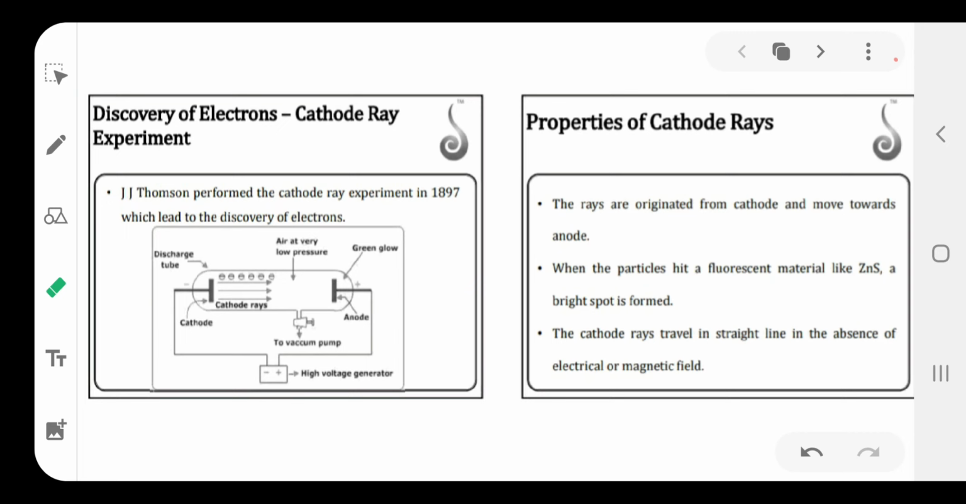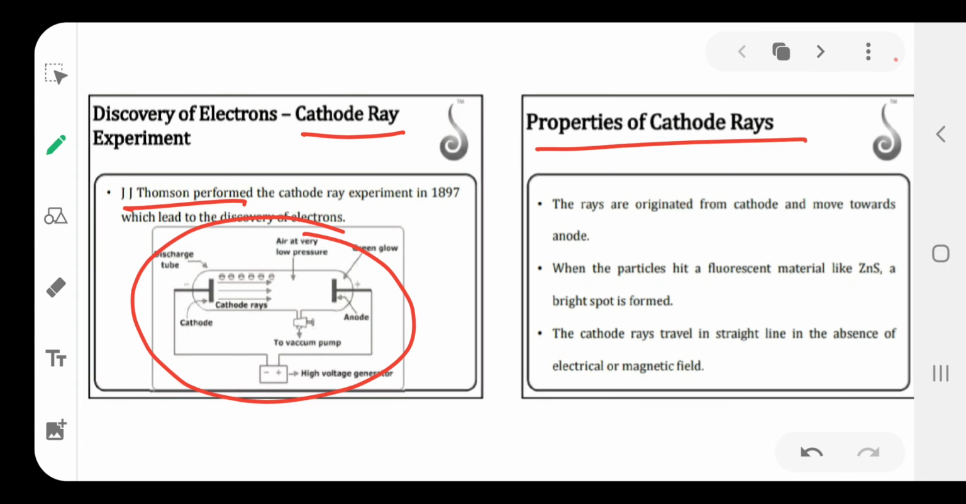Electrons were discovered by J.J. Thomson. Another name for electrons is cathode rays. The cathode rays, or electrons, were discovered by J.J. Thomson using the cathode ray discharge tube. This discharge tube was discovered by William Crookes, and the name electron was given by G.J. Stoney.